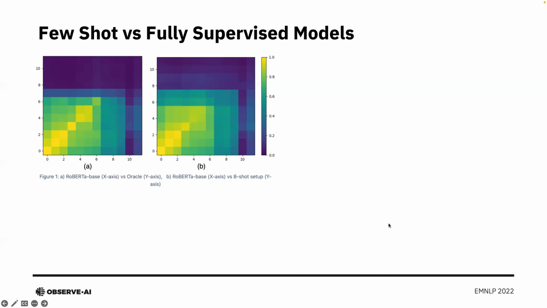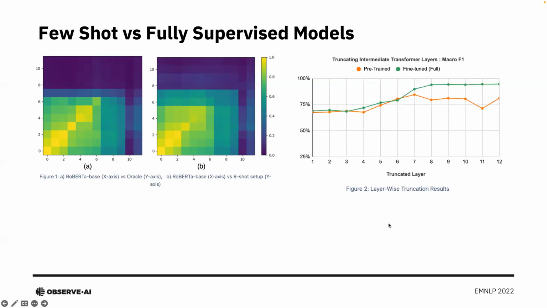As a result, we perform a truncation study where we truncate the pre-trained RoBERTa based model and the one fine-tuned on SST2 task to understand the extent to which task-specific information is learned at these layers. We sequentially add a classification head on top of each of the intermediate layers and fine-tune only the classification head on SST2 task, with the rest of the RoBERTa based architecture being frozen.